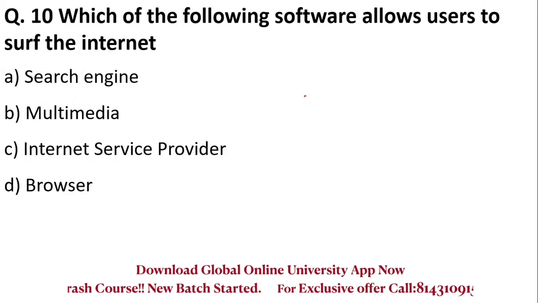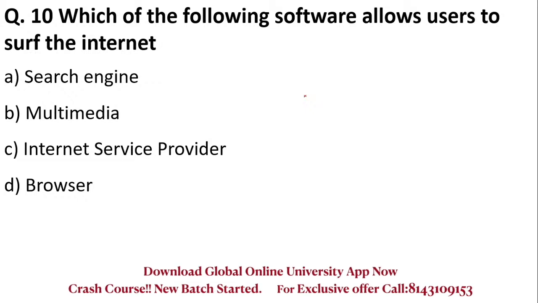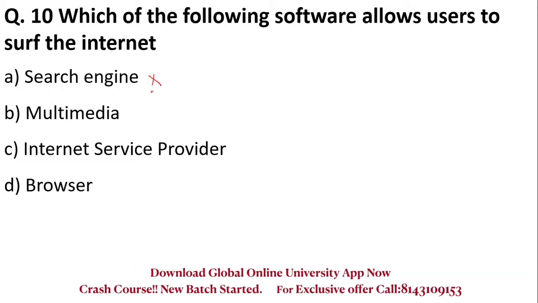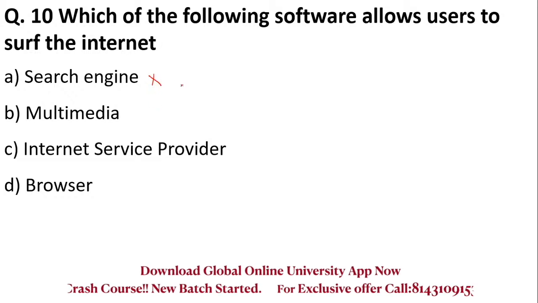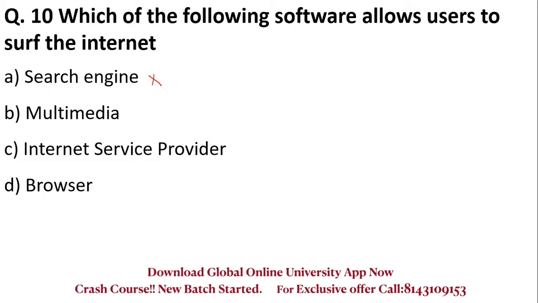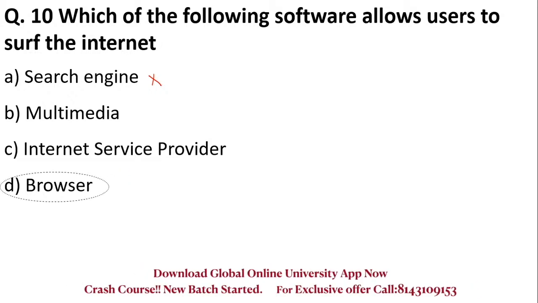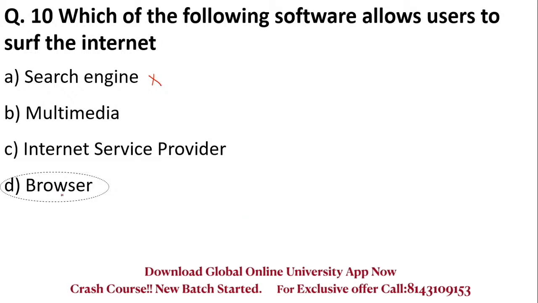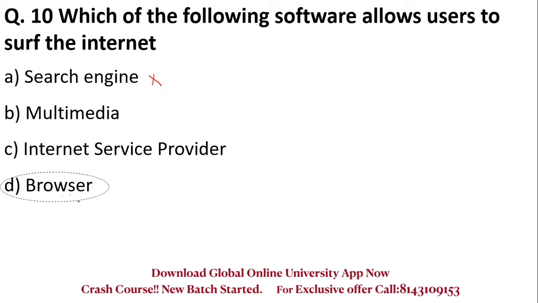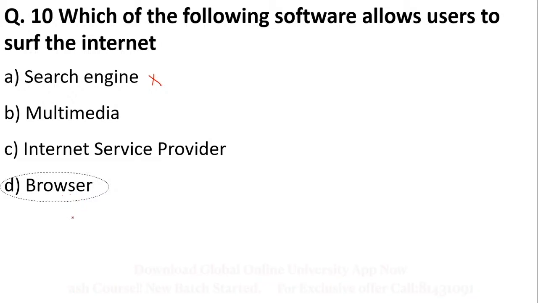Which of the following softwares allows you to surf the internet? So definitely engine is not a kind of software. It is a kind of special website, while browser is the software that helps you to connect to the internet. So again, I'll repeat for you all. The examples of browsers are Chrome, Netscape Navigator, Mozilla, Internet Explorer.